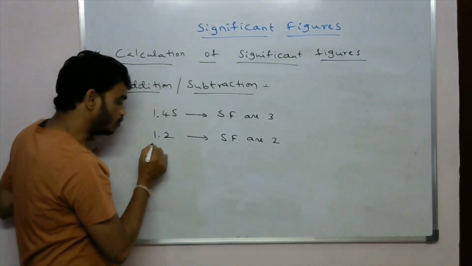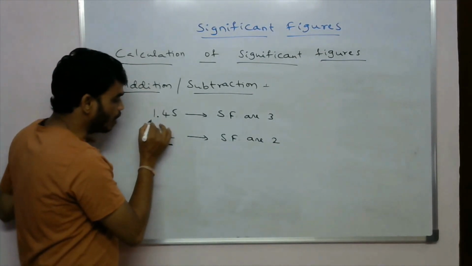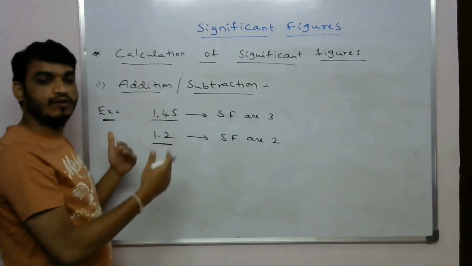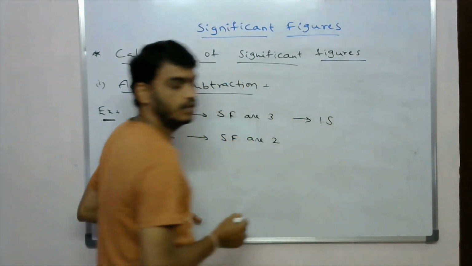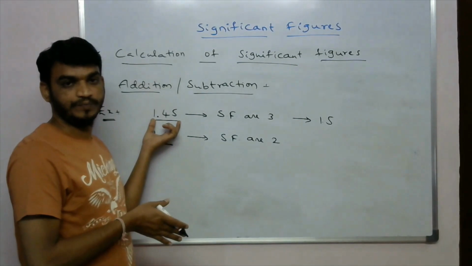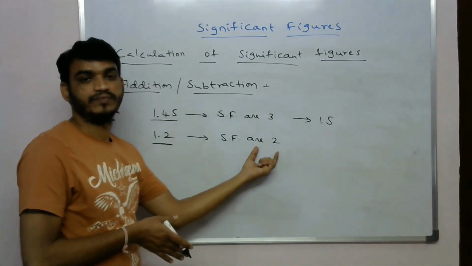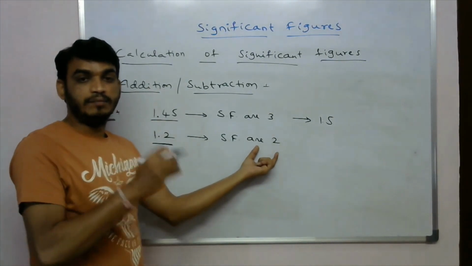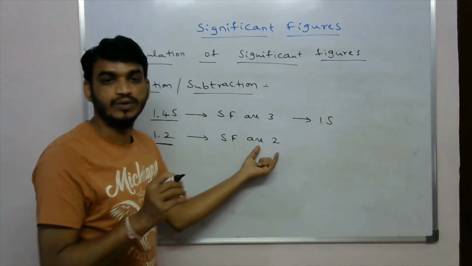So we have to take this 1.2 and we have to round this 1.45 to 1.5. That means we get two significant figures in this number also. Understood?